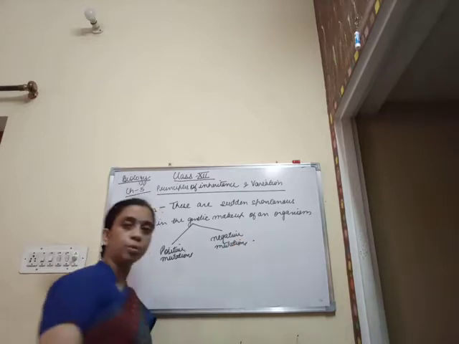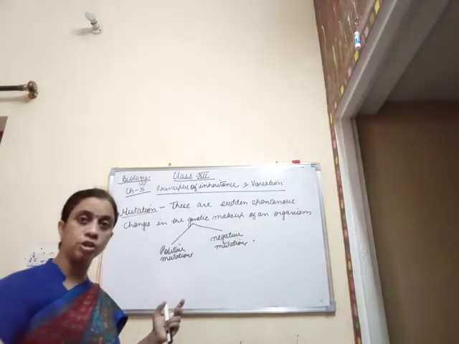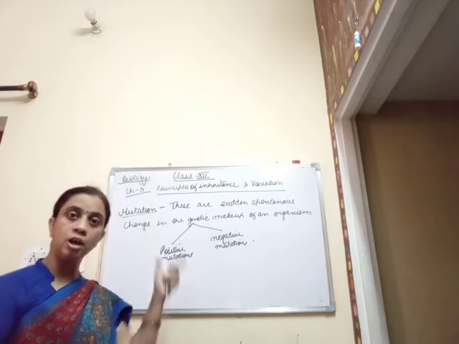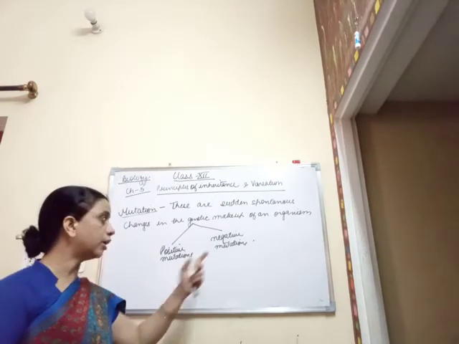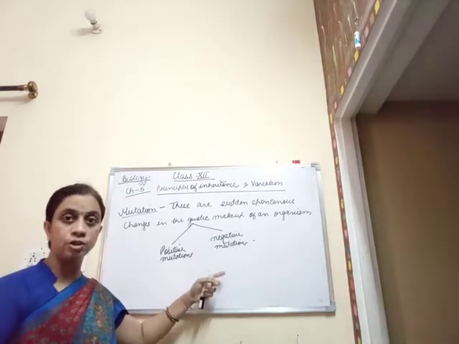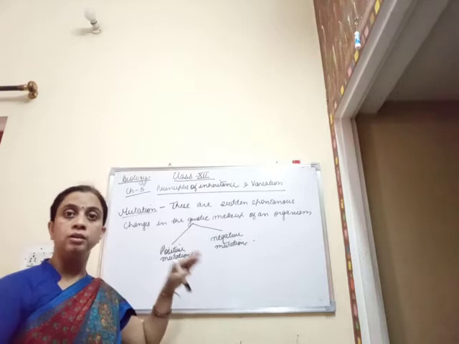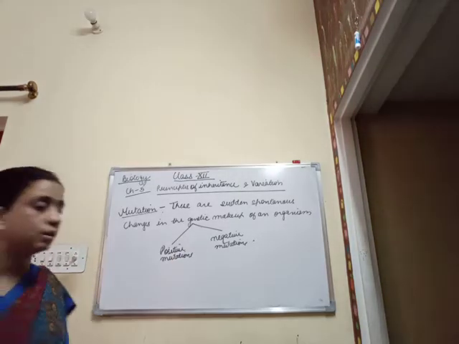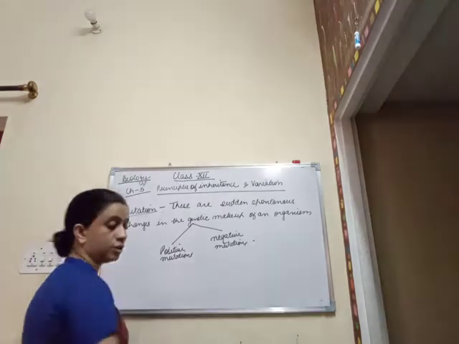Positive mutations are those mutations which are favorable for a particular species in the upcoming time. And what are negative mutations? Negative mutations are those mutations which are not beneficial for the species and they are deleted with the progression of time.